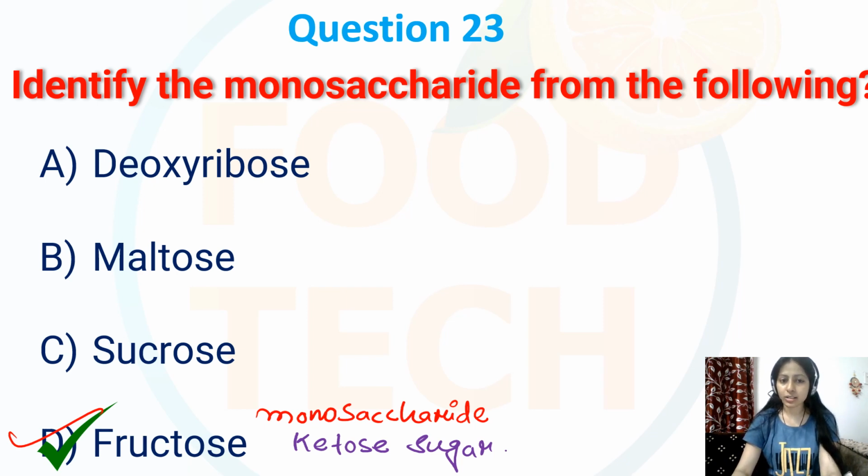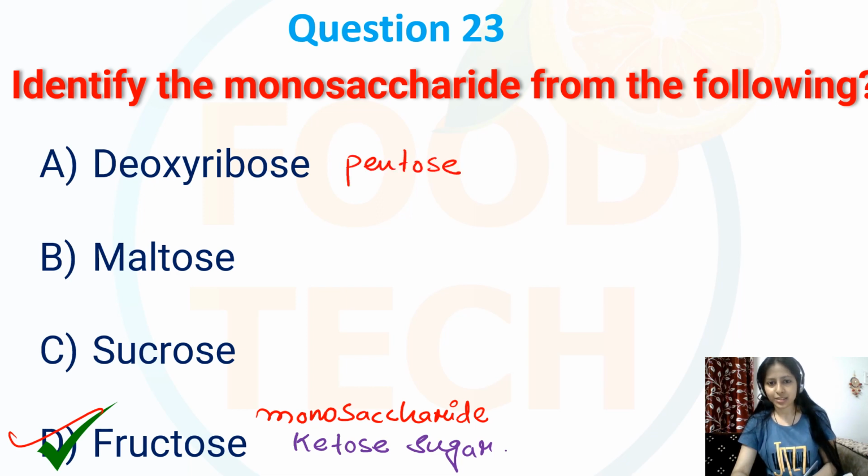Whereas deoxyribose is a pentose sugar which is found in our DNA. And maltose is a disaccharide.